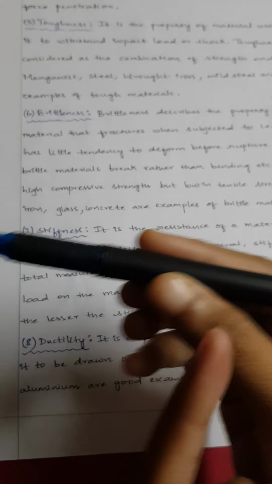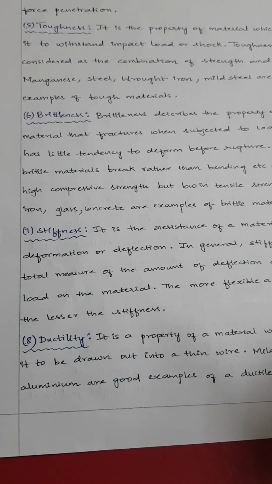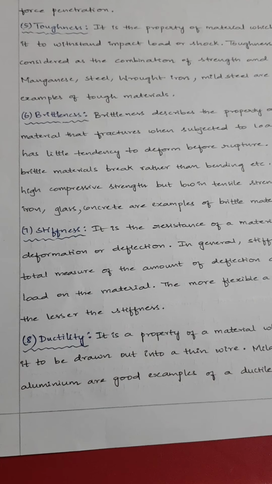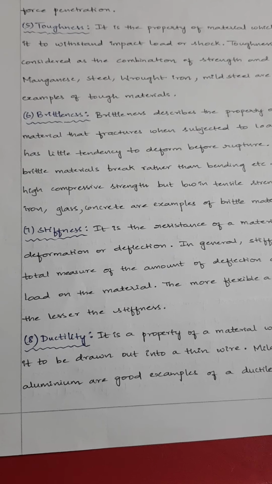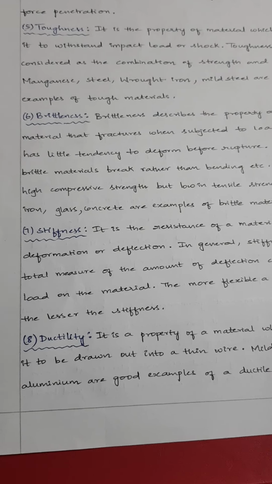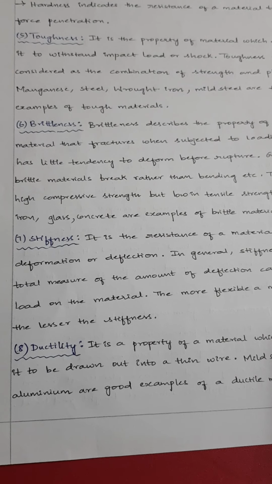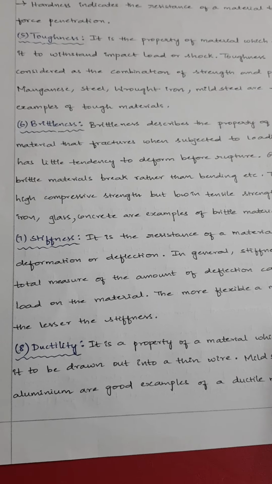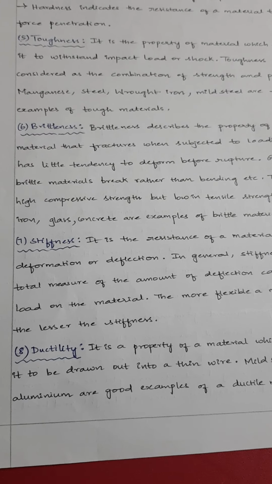If this material is not deflecting even under the application of the load, then we say that this material is having stiffness. When we apply any load on a material, the material will deform, the material will deflect. That resistance against deflection is called stiffness. Such materials that do not deflect or deform are called stiff materials.